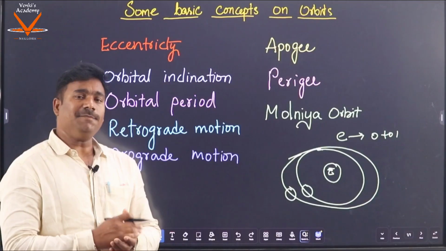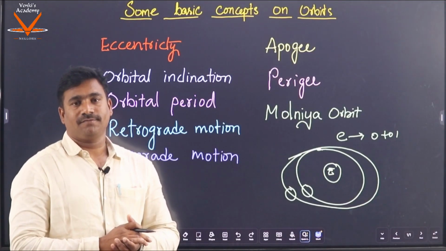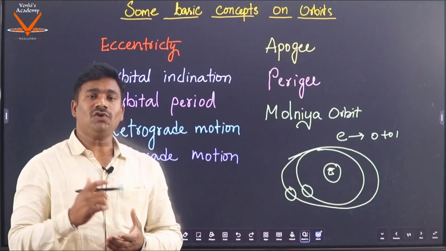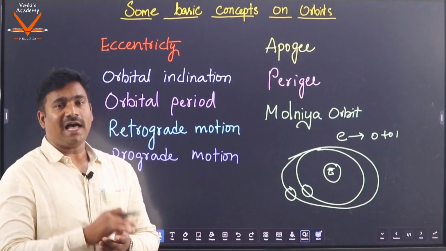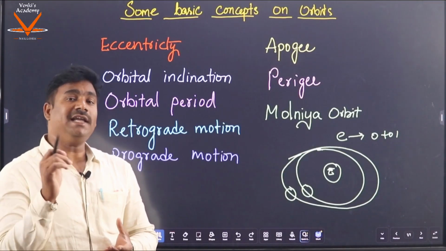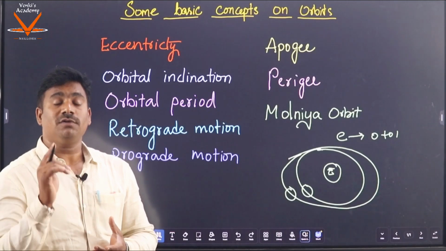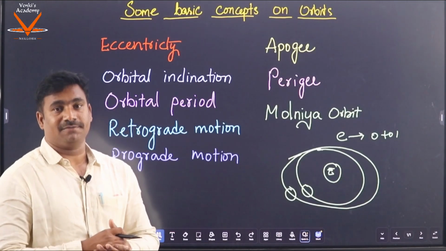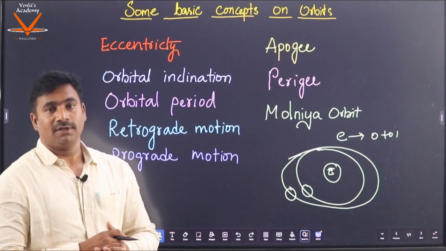An ellipse always has two focal points. In fact, the Earth also revolves around the Sun in an elliptical orbit, where the Sun is at one of the foci, and this is also the first law of Kepler, which governs the orbital motion.